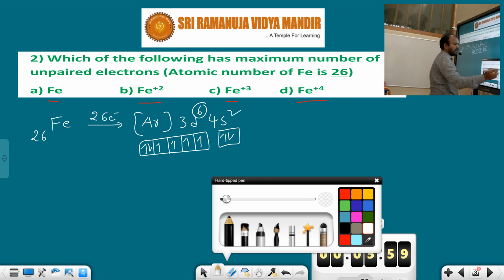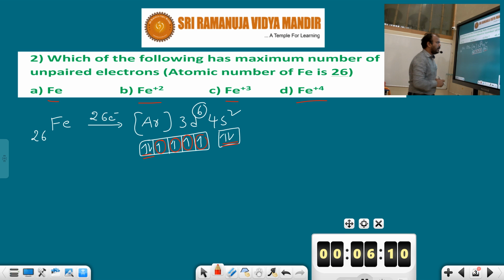So unpaired electrons here: 1, 2, 3, 4. But this is paired up, and this is also paired up. Single electrons are called unpaired electrons or free electrons. So 4 unpaired electrons are present in the iron atom.